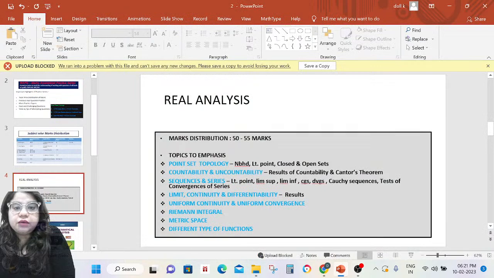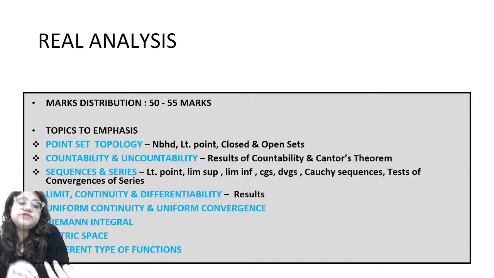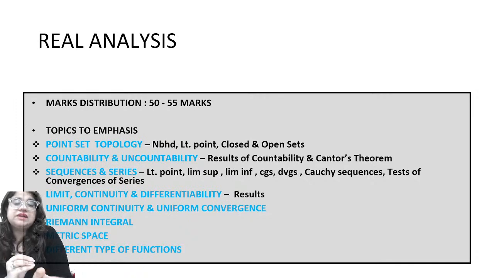In this scenario, we are basically understanding how our real analysis marks distribution is there. We are working with the points and topology. We are understanding how we are going to go with the countability and uncountability of the topics, right? So first, we are going to work with countability and uncountability, where we are going to work with just the 3 different patterns, right? Here, we are going to discuss each and every topic, discussing their reviews, their practice papers, the previous year questions, because in a whole, out of these topics we get maximum number of questions, right? Countability and uncountability, in this only we get just 3 questions, right? So that is like a major topic through which we are working, right?